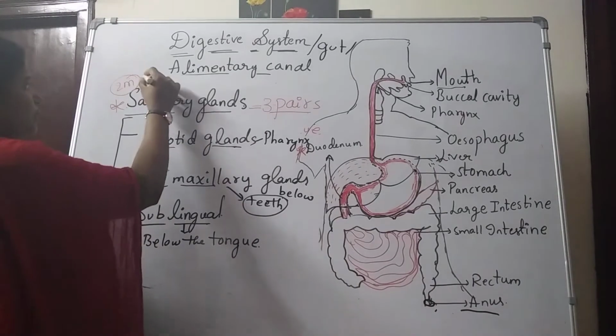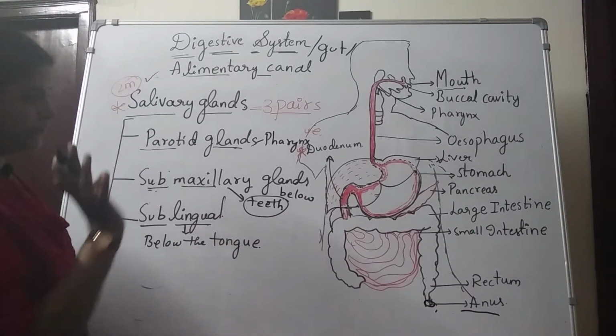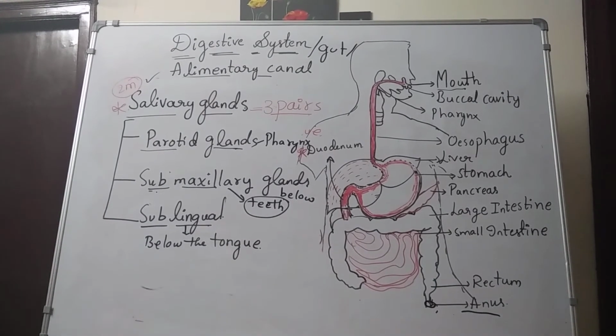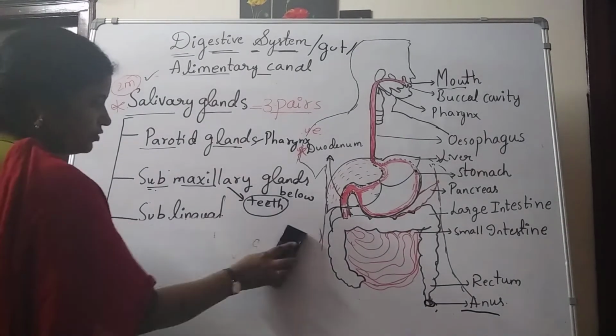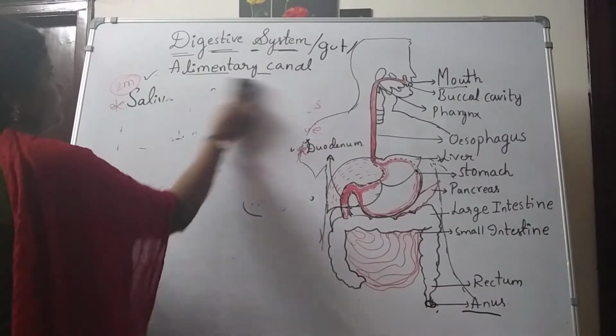Okay, got it. 2 marks question: salivary glands. Then take the screenshot. Yes, now we'll go to the pharynx.